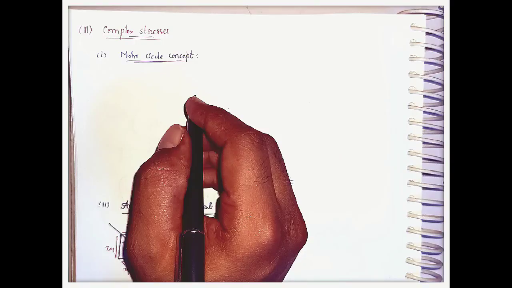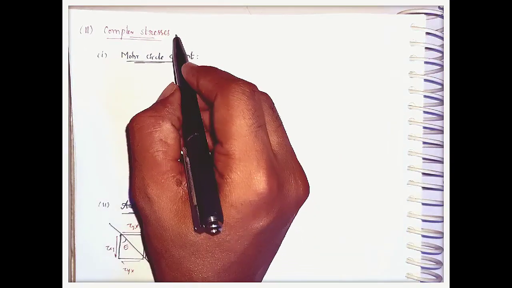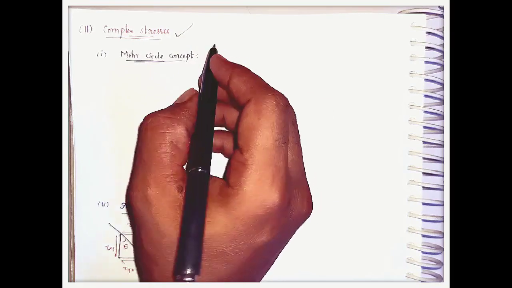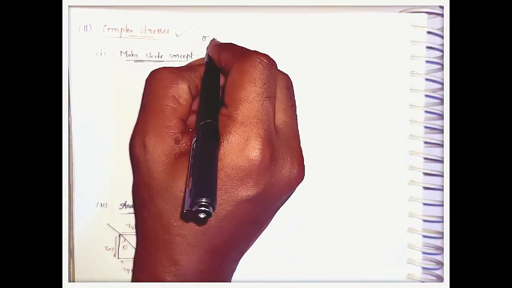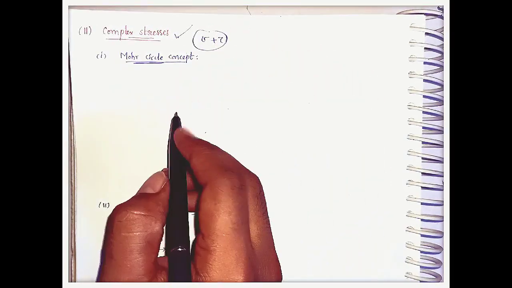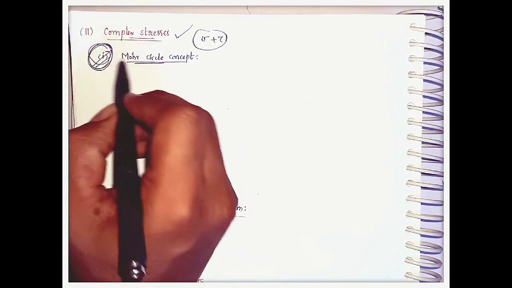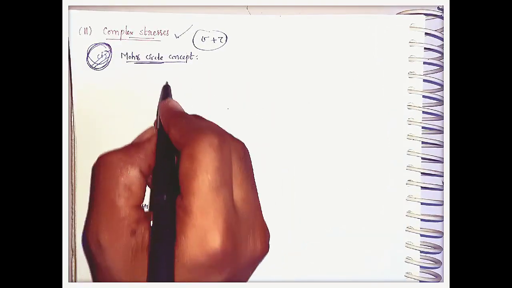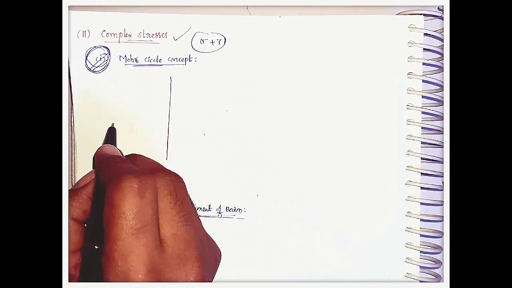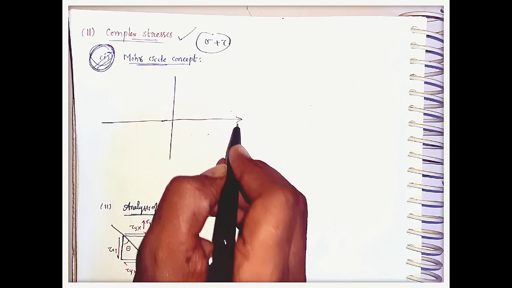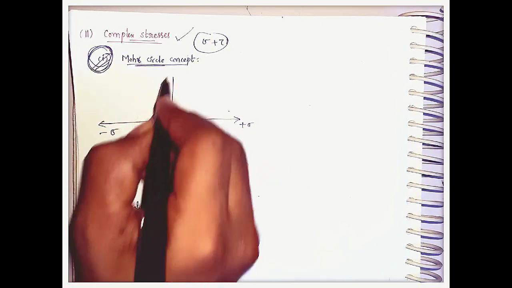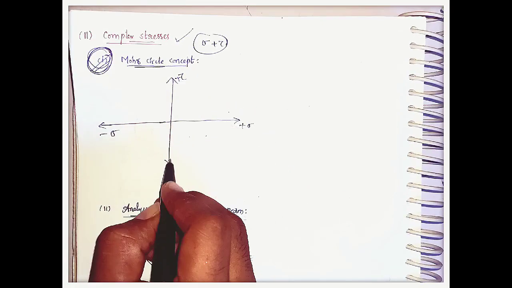Okay. And the next important concept is complex stresses. Here complex in the sense that it is the combination of normal stresses and shear stresses. Here the most important concept in complex stresses is the Mohr circle, which is very very important. Every year they will ask questions from the Mohr circle. Here if you draw the Mohr circle, we should consider the normal stress on the horizontal axis, and the shear stress on the vertical axis.